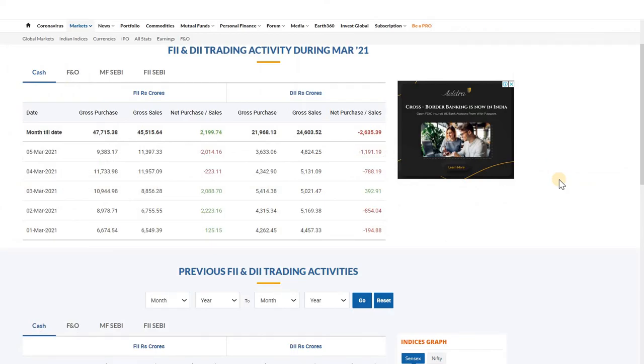So what do you have to do as a retail investor? As a retail investor, you have to closely follow FIIs and DIIs. If both FIIs and DIIs are selling in the market, that is the right time to exit from your positional trades. If you are investing for the long term, say 1 year, 2 years, or 3 years, then there is no need to follow this FII and DII trading activity.